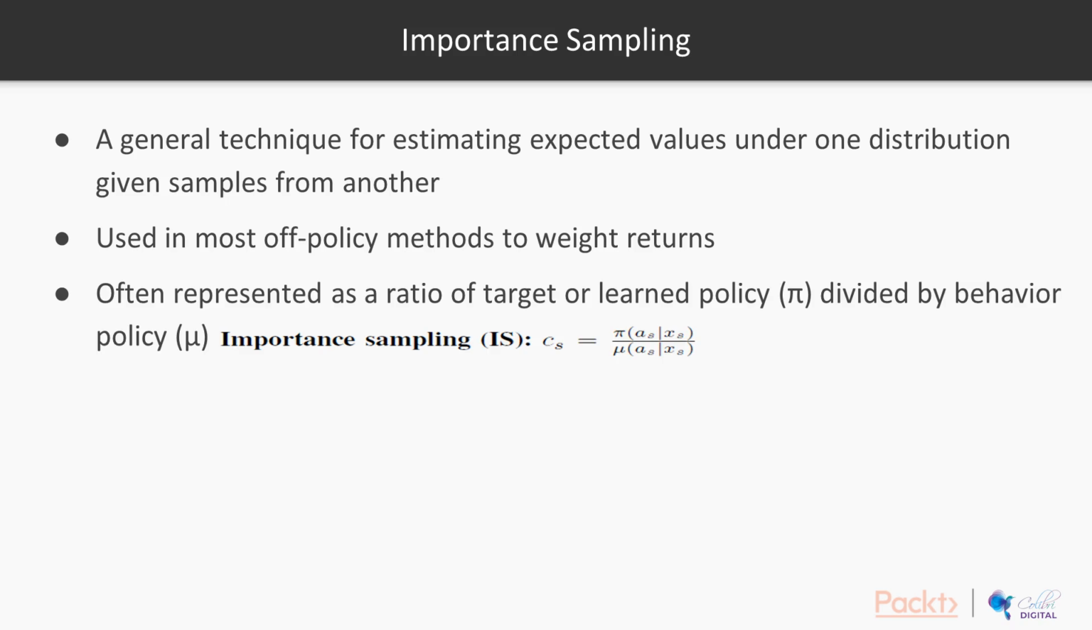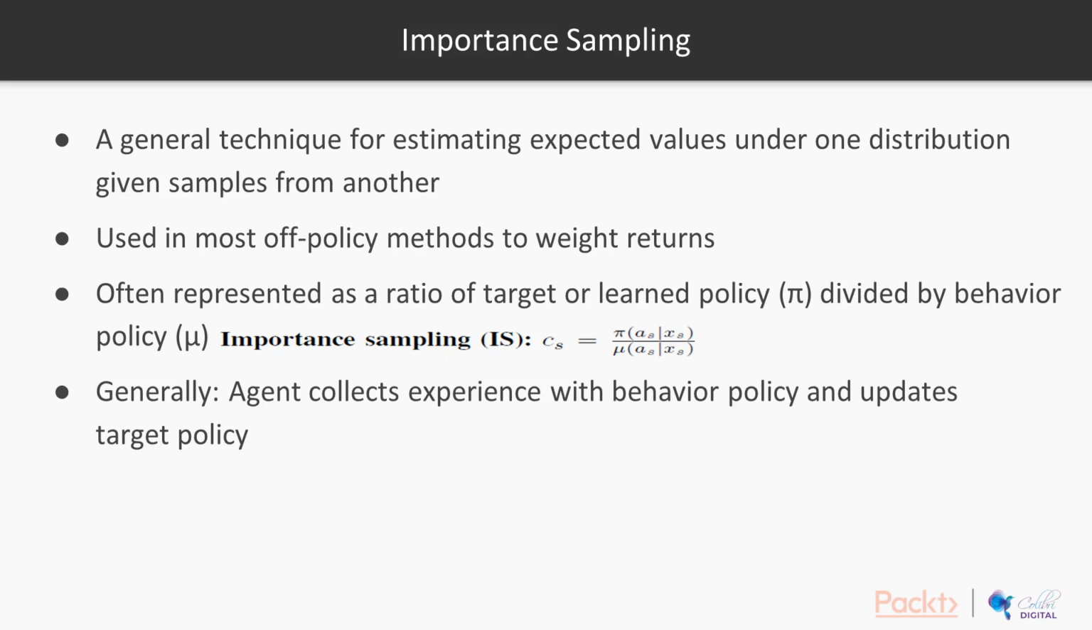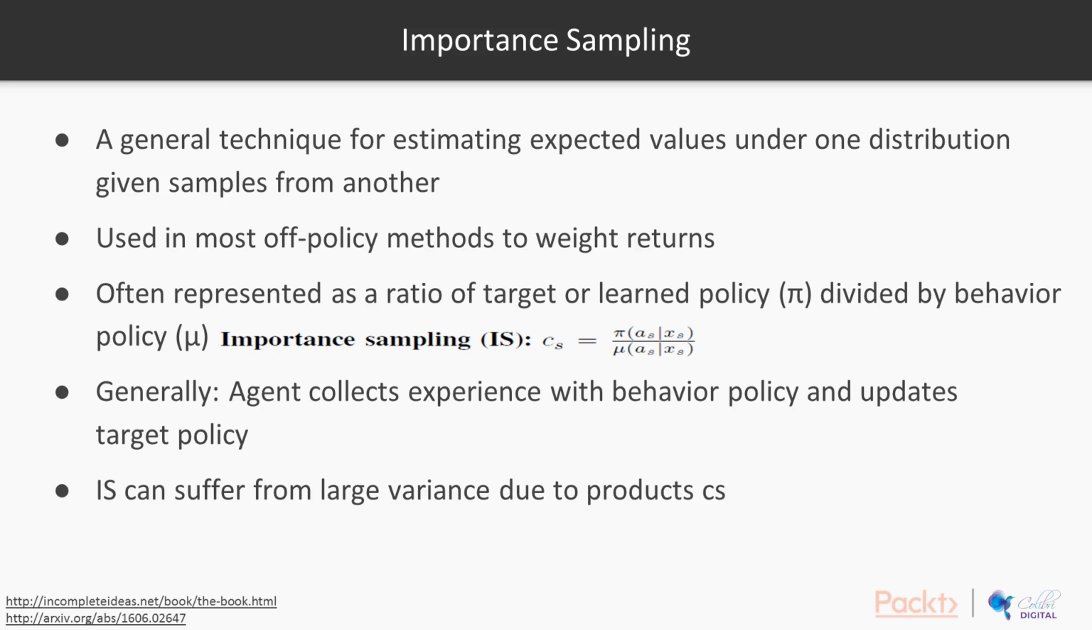Importance sampling is represented as a ratio of a target policy divided by a behavior policy. This ratio is multiplied by the return to correct for how off-policy the behavior policy is. The agent generally collects experience with the behavior policy and updates the target policy. Importance sampling can suffer from large variance due to the product of the Cs.